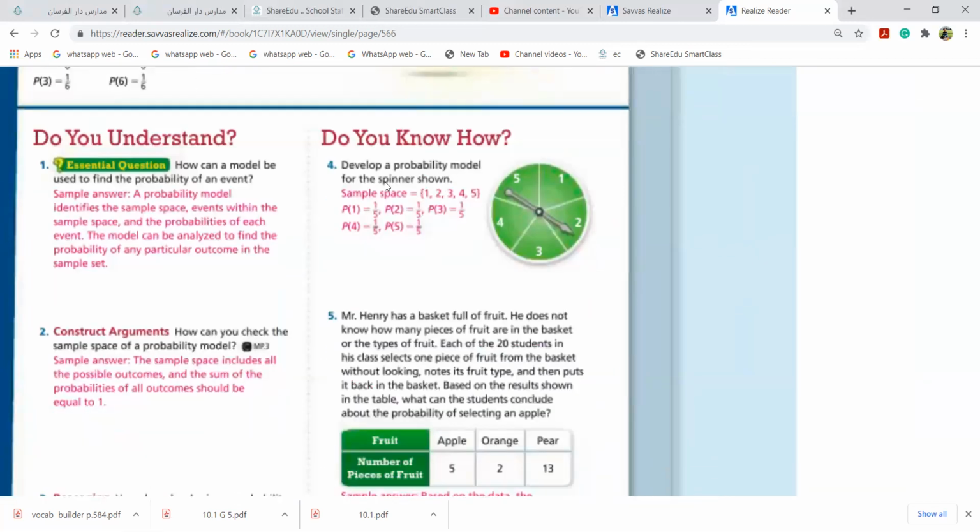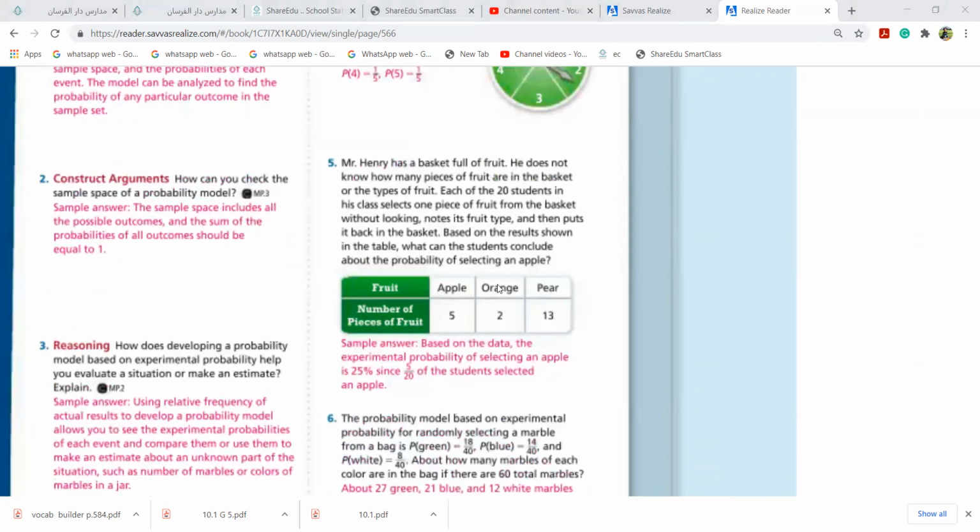Develop a probability model for the spinner shown. Okay, sample space, how many are there? 1, 2, 3, 4, 5. Probability of 1 is 1 over 5. 2 is 1 over 5 again. 3 is 1 over 5 again. 4 is 1 over 5 again. 5 is also 1 over 5. Because each comes only one time, I wrote 1 over 5. Any question in question number 4? No. We have even done this in the last lesson.